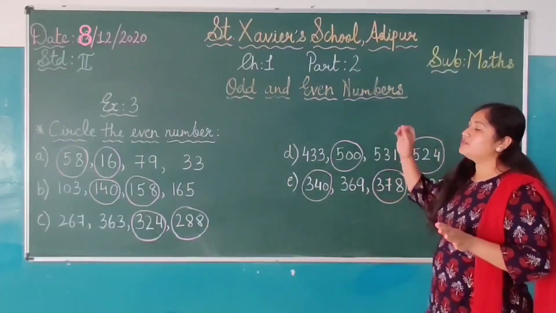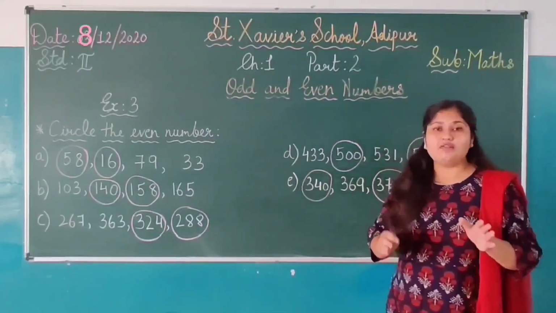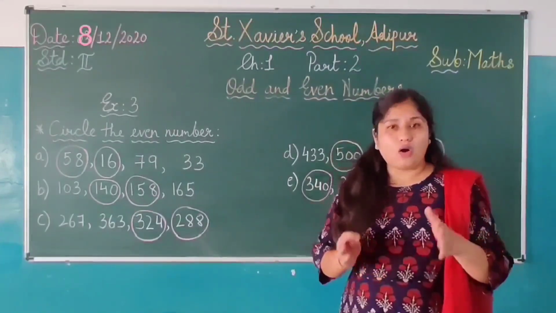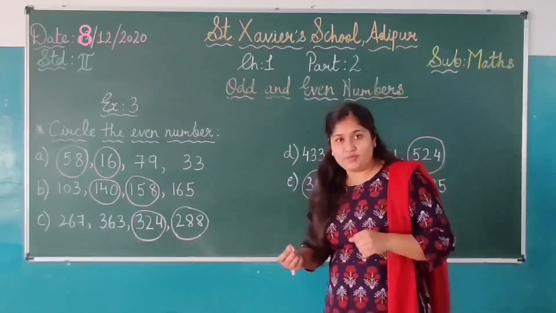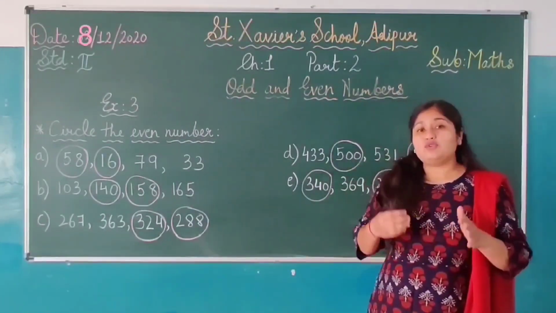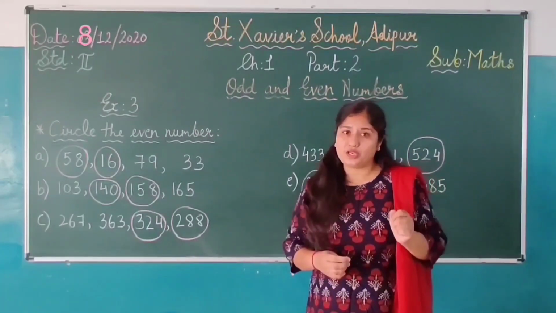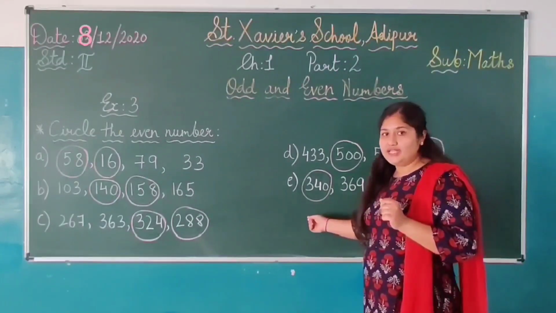Students, we have circled the even numbers here. In this exercise, we have circled the even numbers. In the first exercise, we have circled the odd numbers. Okay. So here we have completed our exercise 3. Now you have to continue with the exercise 4 on the new page. Okay. So this you can copy down from the PDF.